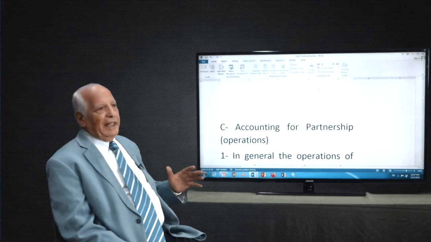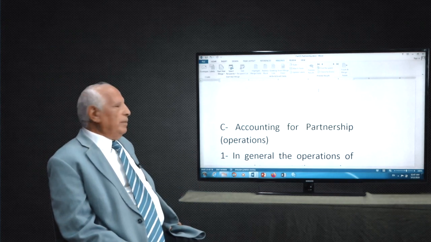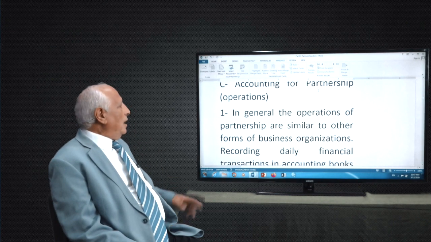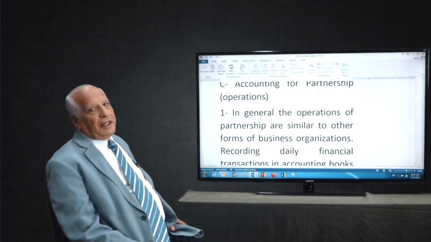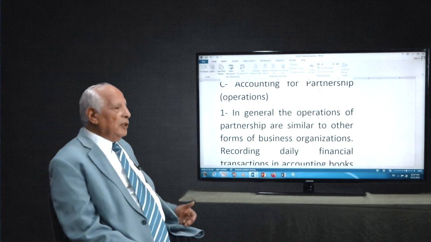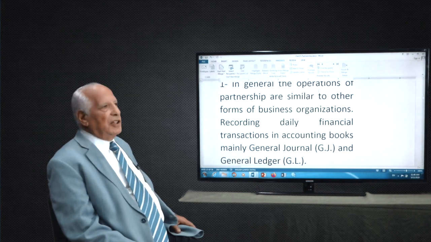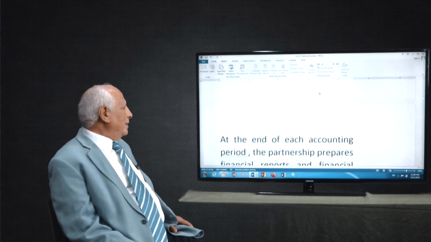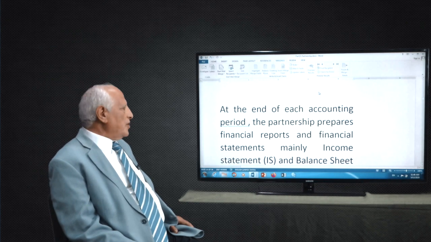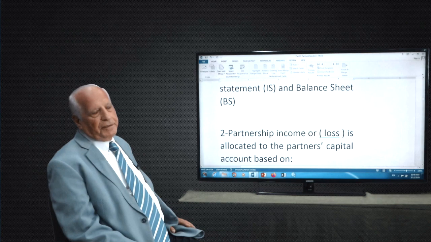Remember again, we have formation, establishing the company. The second issue is partnership operation. In general, they do the operation like any other company. They can provide service, they can sell goods, they can buy goods, but they record everything in the general journal and general ledger, the same as any other company. And at the end of the year, they have to prepare financial statements and reports, the income statement and balance sheet, the same as any other company.